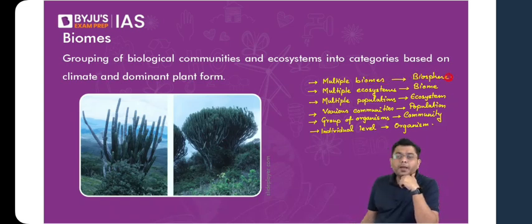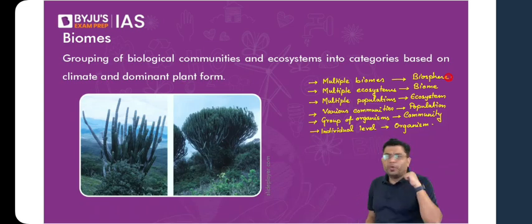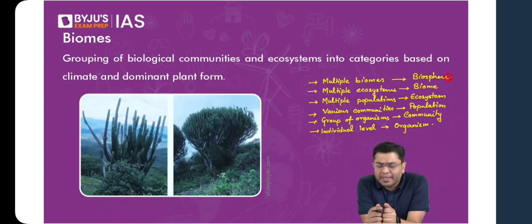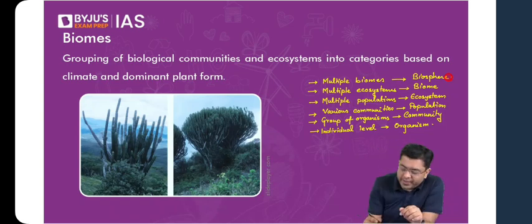By this itself, we can gain an idea that a biome ends up representing multiple different types of ecosystems in one go. Now, when did the term biome come into existence? Why did it come into existence? Where was it used? It found its usage as early as 1916, when the American environmentalist and ecologist Frederick Clements used the term for the first time. At that point of time, the hierarchical development, etc. had not been developed.